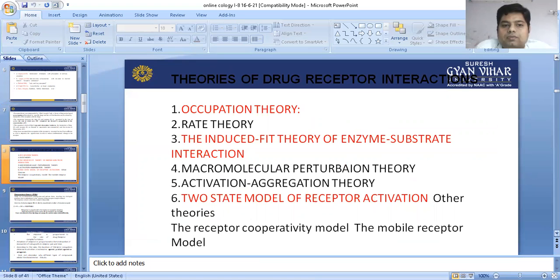There are also other theories like the occupation theory, which we have discussed, the rate theory, the induced fit theory of enzyme substrate interaction, macromolecular perturbation theory, activation aggregation theory, two-state model of receptor activation, and other theories, the receptor cooperative model and the mobile receptor model. But the most important and most valuable theory is the induced fit theory, or enzyme substrate interaction.